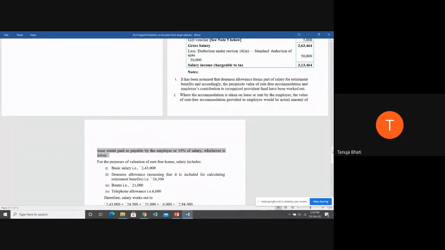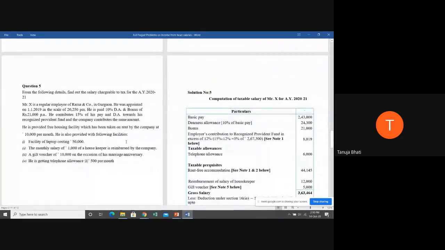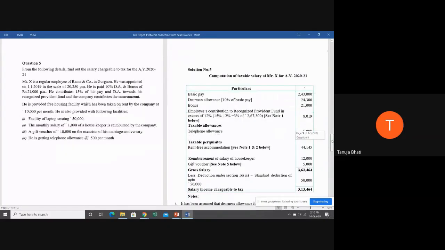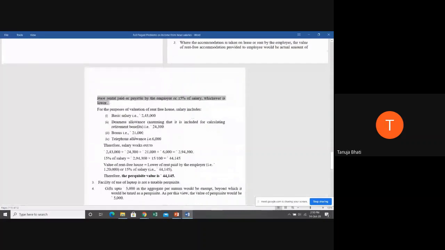Now, what is the salary for the purpose of rent-free accommodation? So what is the meaning of salary for the purpose of rent-free accommodation? Who's going to tell me this? Excluding perquisites, ma'am. Very good. So we're going to have the basic salary, the DA allowance, bonus, and the telephone allowance. When we add all this, we get 2,94,300. 15% of salary. So 15% of 2,94,300 is nothing but 44,145.